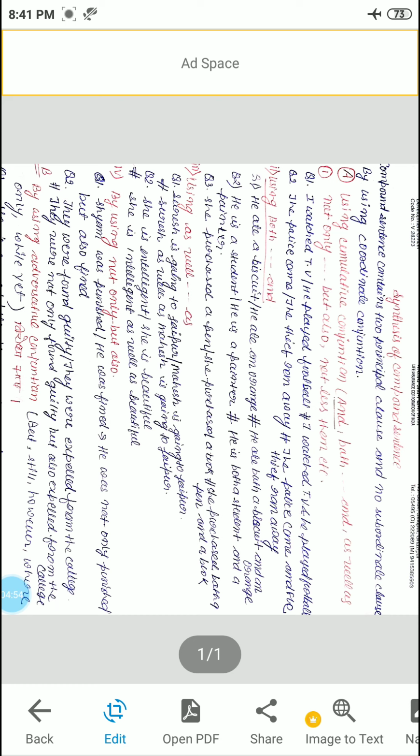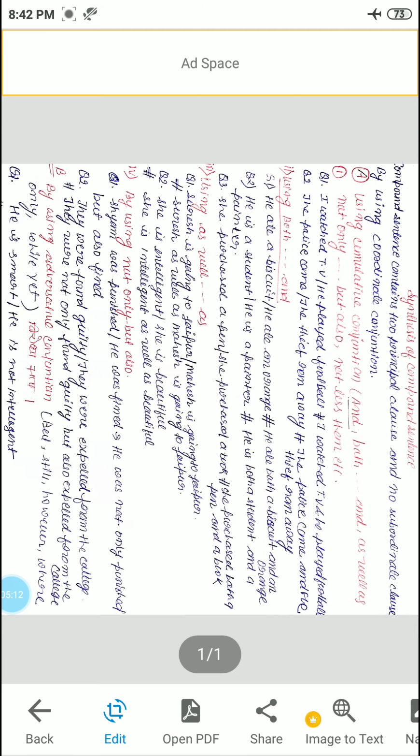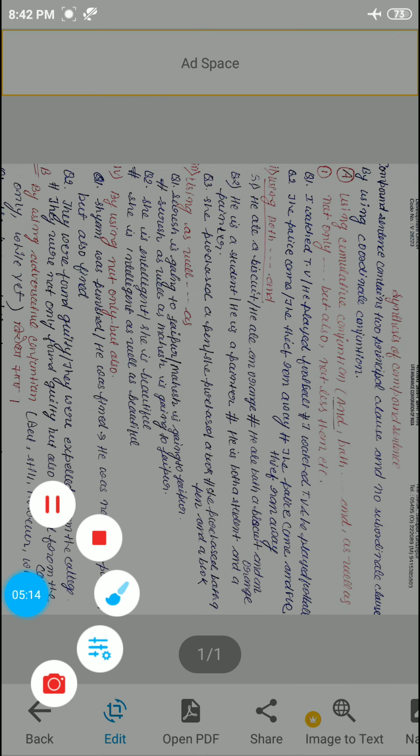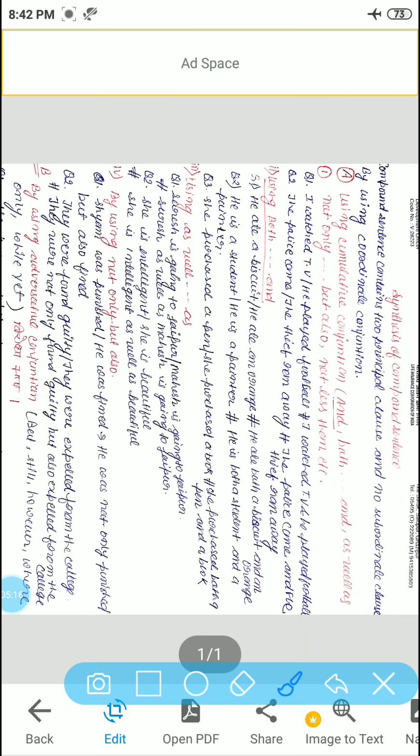Now you are well known with this topic. You know very well about the compound sentence: a compound sentence contains two principal clauses and no subordinate clause. So there are various rules for how we can make a compound sentence after combining two simple sentences.